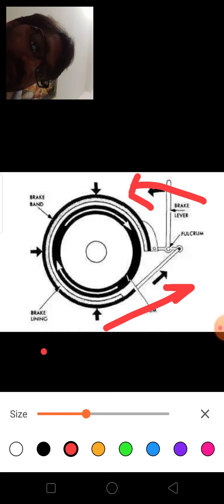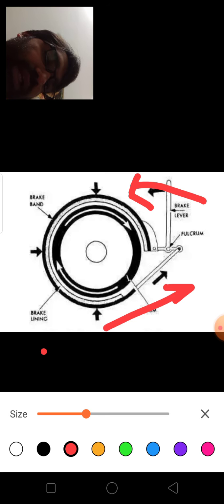and the white circle between these two black rings is the brake lining. So this brake lining comes into contact with the brake drum and hence the brake is applied. These are the hand brakes generally, and these are classified as externally contracting brakes.